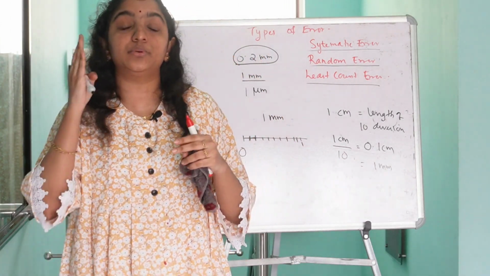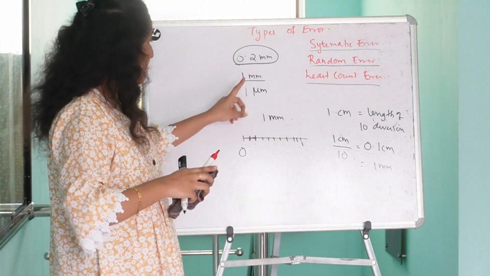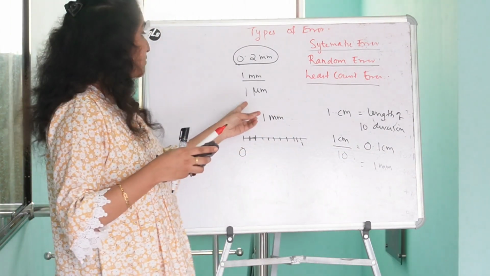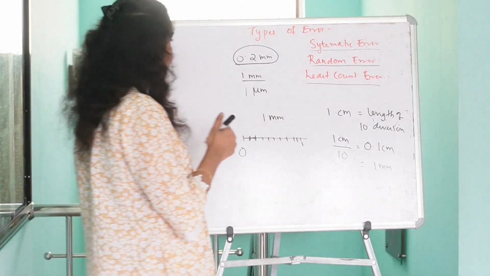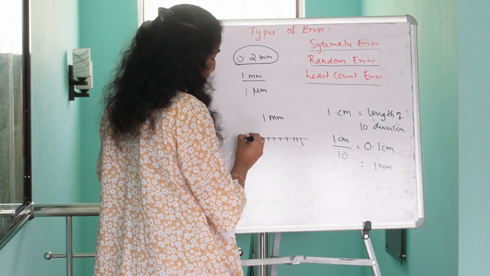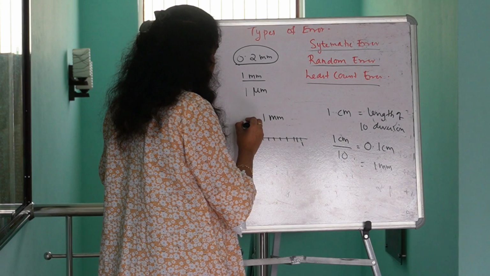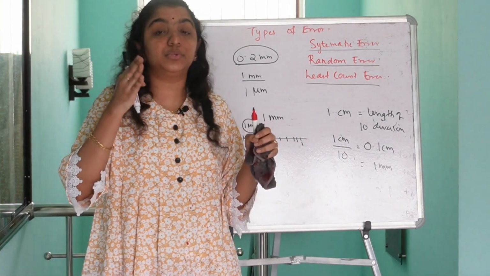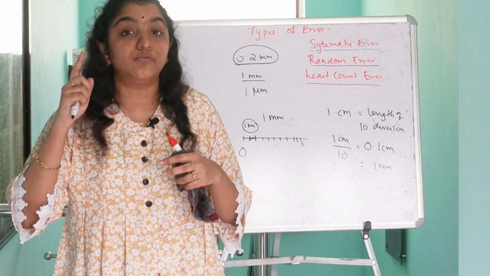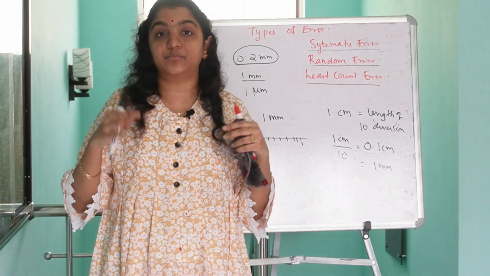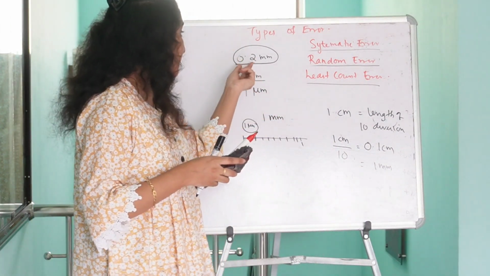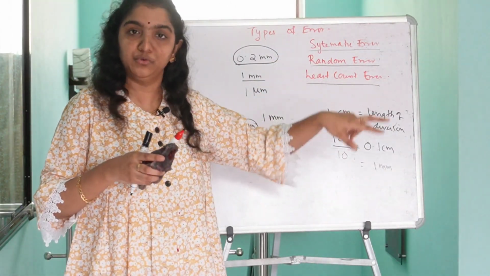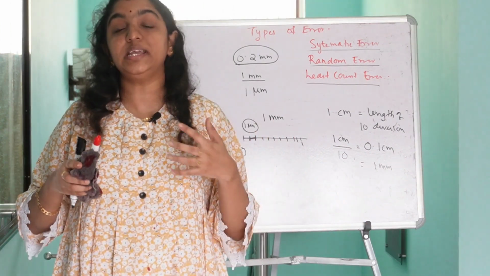Yes, in such a situation you can measure the exact length, because the least count of the instrument now provided is 1 micrometer. The minimum value which you can measure using this instrument is 1 micrometer. So if you are measuring the length of a wire of 0.2 millimeter using an instrument whose least count is 1 micrometer, yes, you can find the exact measurement.